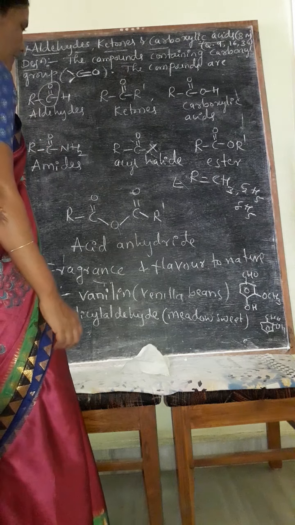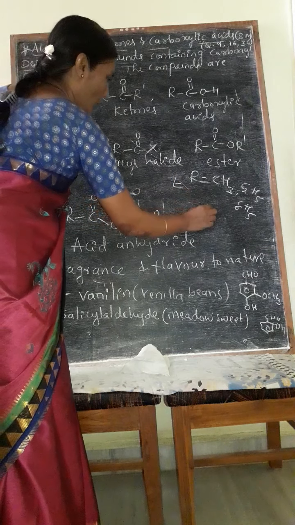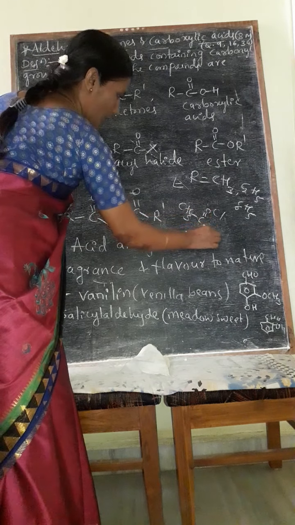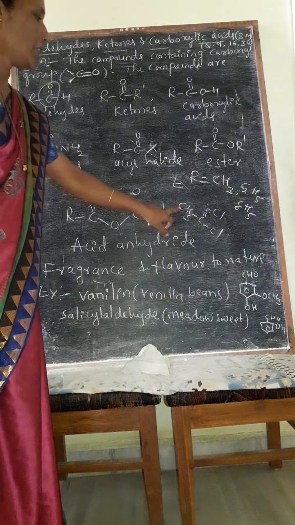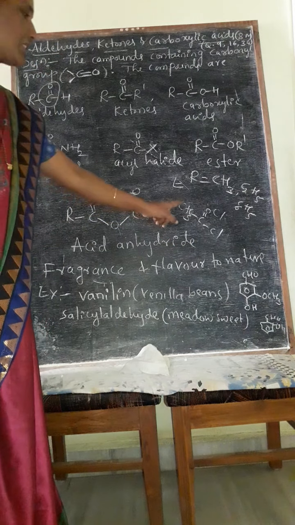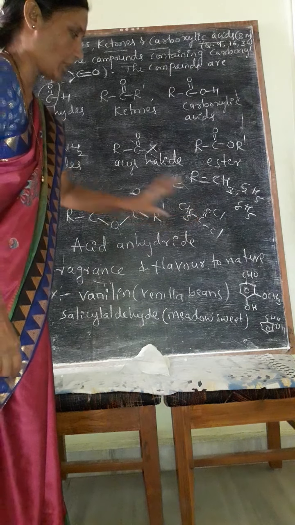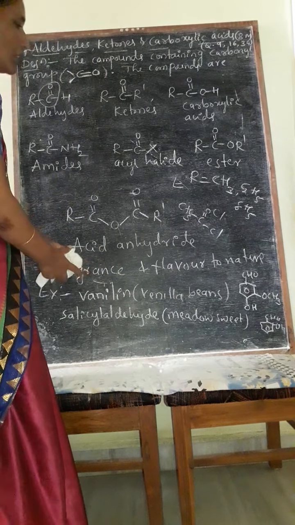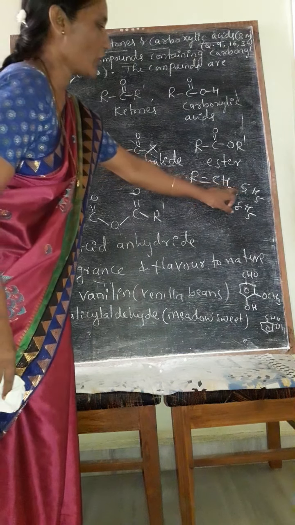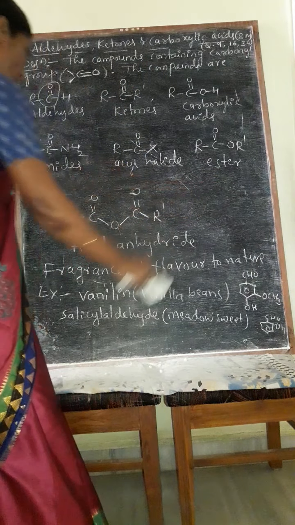Suppose I take the example R equal to CH3 and X equal to Cl. It becomes CH3 C double bond OCl. The name of this compound is acetyl chloride, or acyl chloride. Why is it acetyl? Because it comes from acetic acid, which is CH3COOH. Like that you have to replace all the R by CH3. CH3 means methyl group, C2H5 means ethyl group, C6H5 means phenyl group or aryl group.